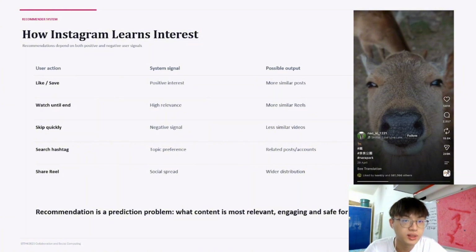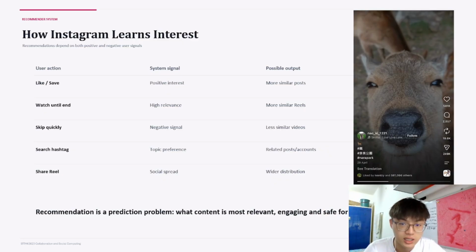So now, how does Instagram learn interests? We have one feature called the recommendation system. It learns from both positive and negative signals. For example, if a user likes or shares a post, Instagram may treat it as a positive interest signal. If a user watches a reel until the end, the system may see it as highly relevant. As a result, similar content may appear more often. On the other hand, if a user skips a reel quickly or keeps skipping reels, the system may reduce similar recommendations.